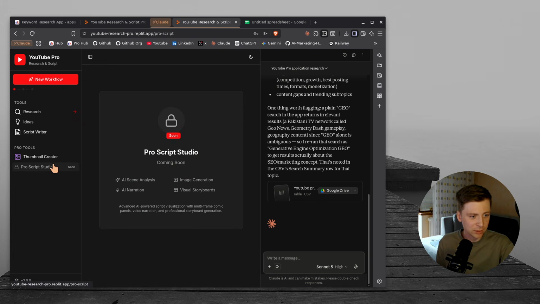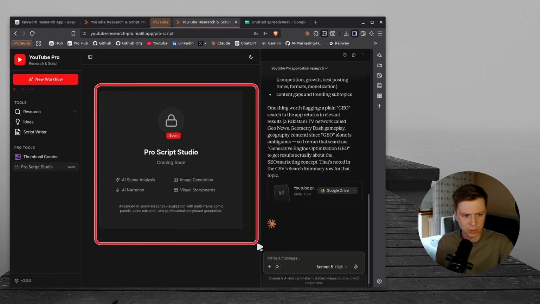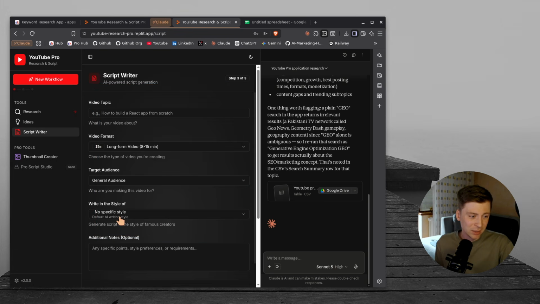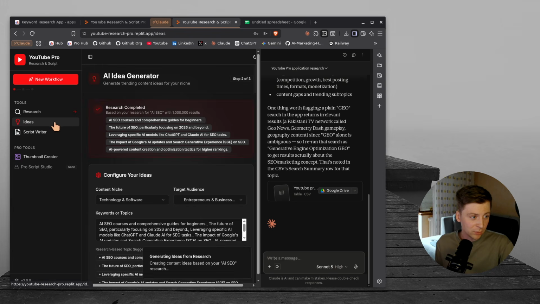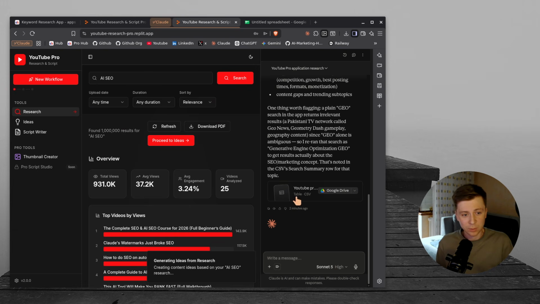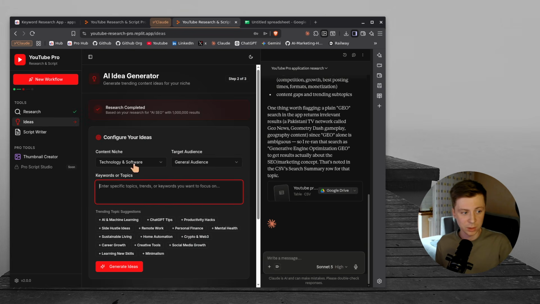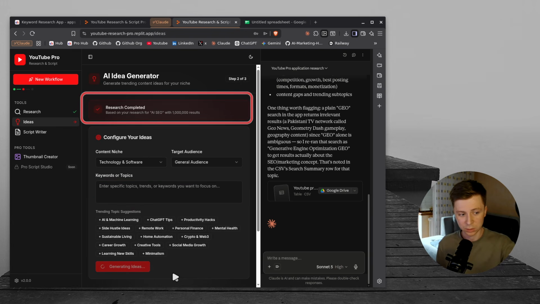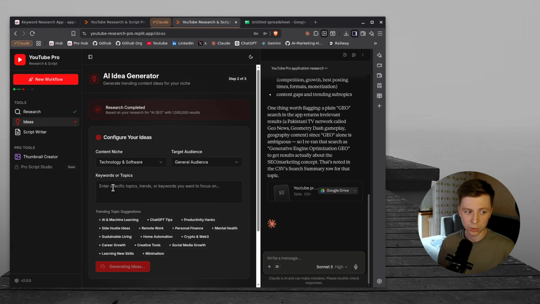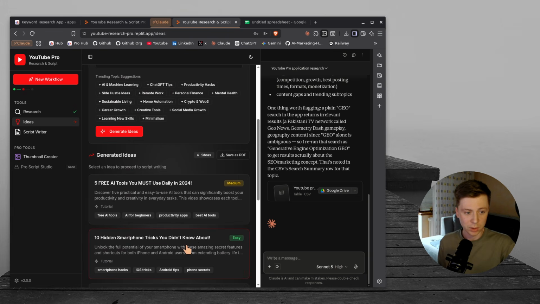Thumbnail creator still works. I still remember before I had the ProScript Studio with the video generation. Maybe I can resume that, writing the style and creating the script. So you can also create a script. The workflow here was quite simple. First you were doing the research. So let's say, for example, here, research, you can proceed to ideas. Here you can choose proceed to ideas. You can generate ideas. So based on the research that was done, it's supposed to generate ideas. You can also put your keyword or topics or trending subtopics or suggestions, just generating ideas, boom, they appear.